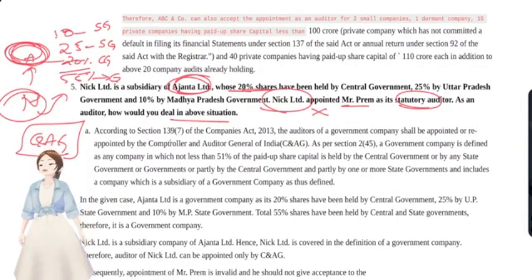Yeah, according to section 139, the auditors of government company shall be appointed or reappointed by C&AG. Here, a government company is defined as a company in which not less than 51% of paid up share capital is held by central government. Here in this case, it is 55%. So it's a government company.